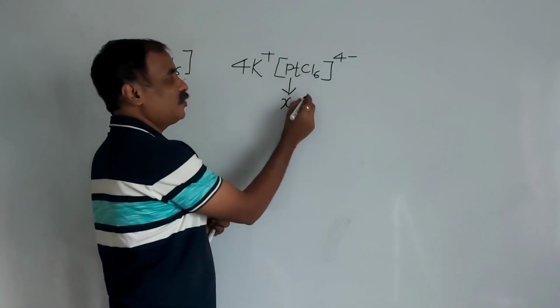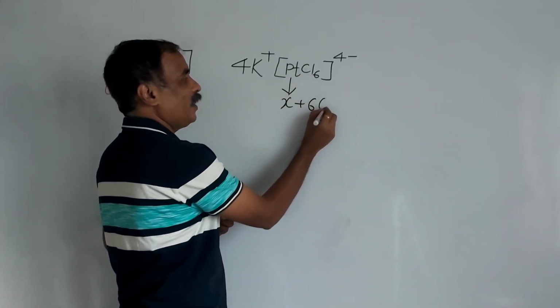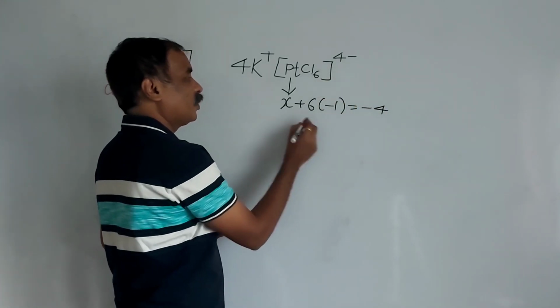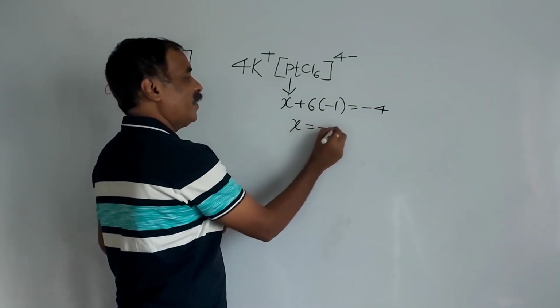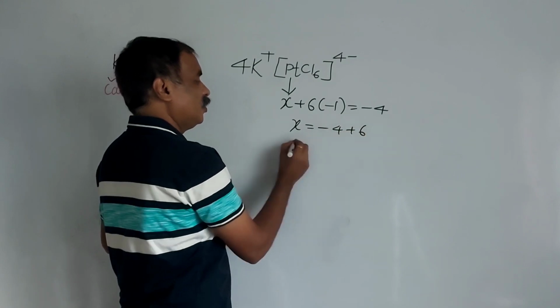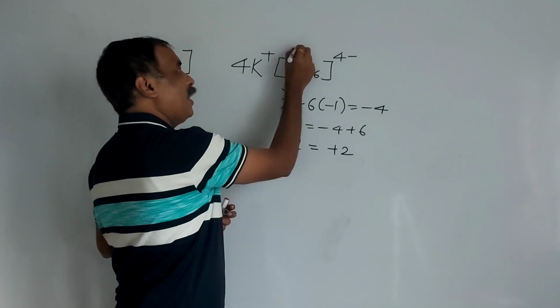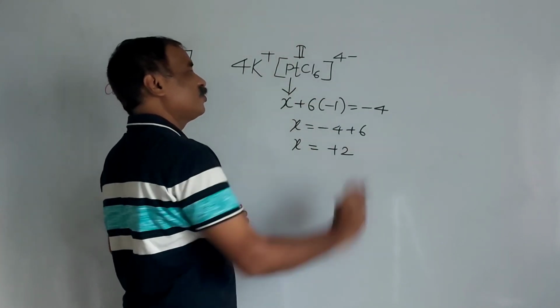This carries 1 minus and here 6 ligands are there. 6 into -1 equal to total charge -4. Therefore X is equal to -4 plus 6. Therefore the oxidation number of platinum is +2. And platinum is present in the +2 oxidation state.